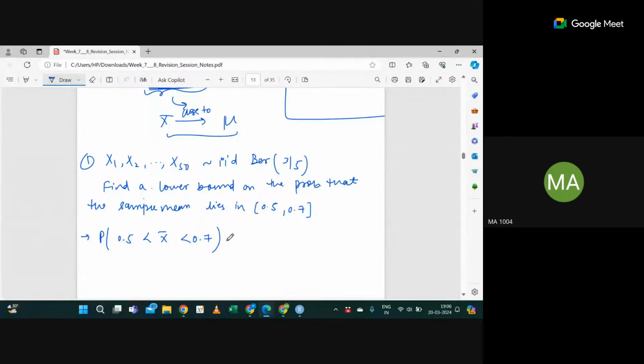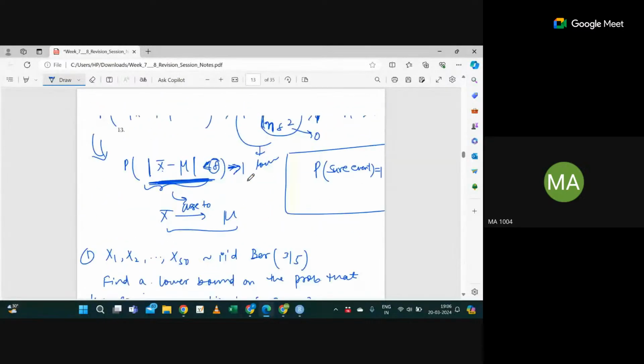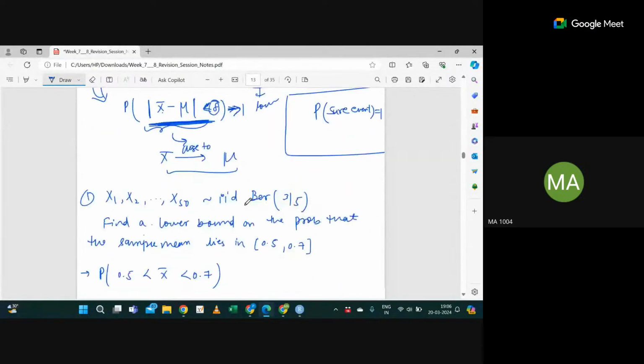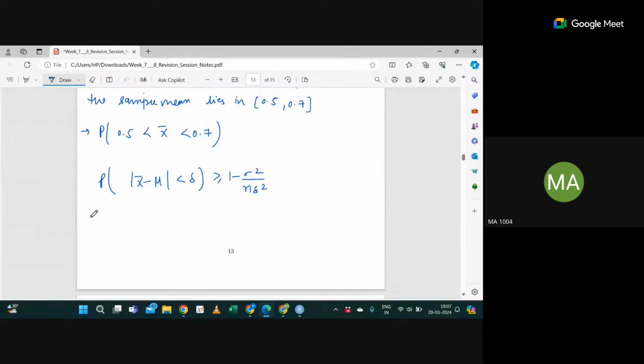By the weak law of large numbers or Chebyshev inequality, it's asking about the lower bound. The probability that modulus of x bar minus mu is less than delta is greater than or equal to 1 minus sigma square divided by n delta square. This is the lower bound, correct? So can I write here minus delta less than x bar minus mu less than delta on the left-hand side, or not?